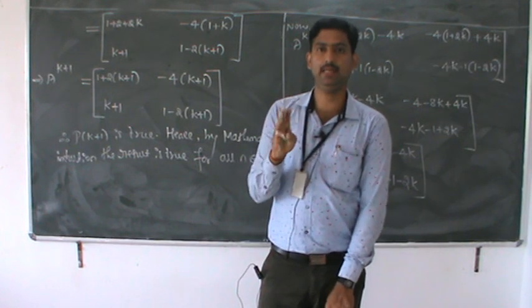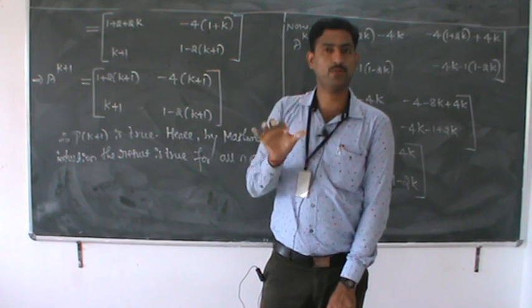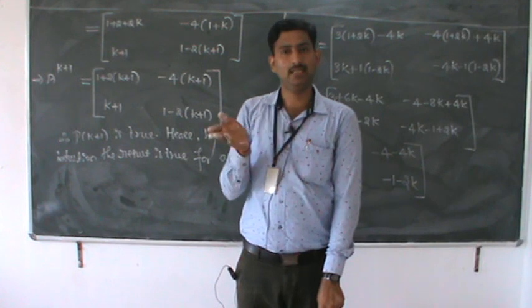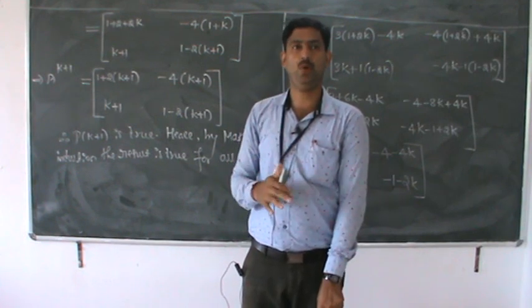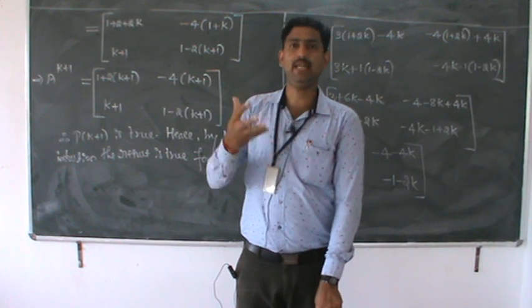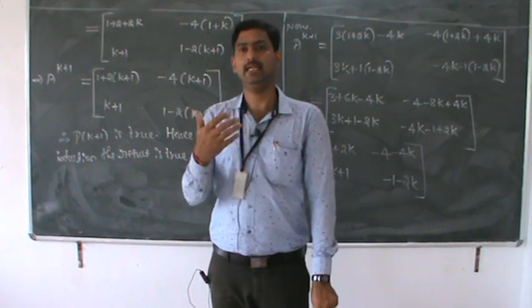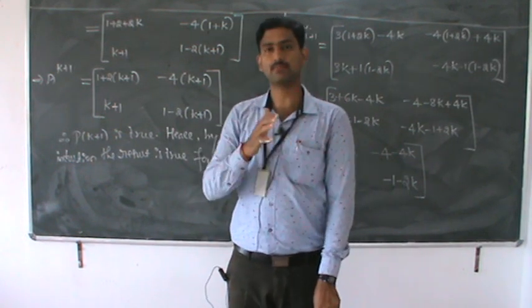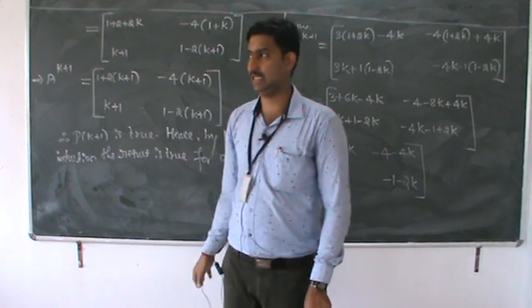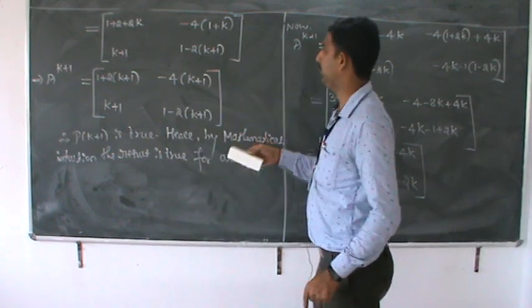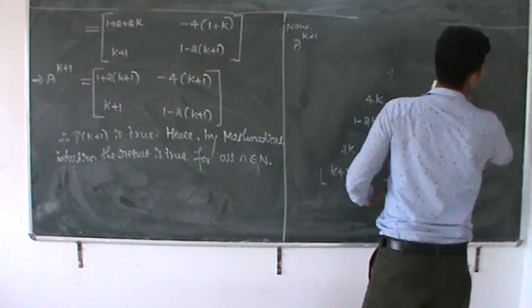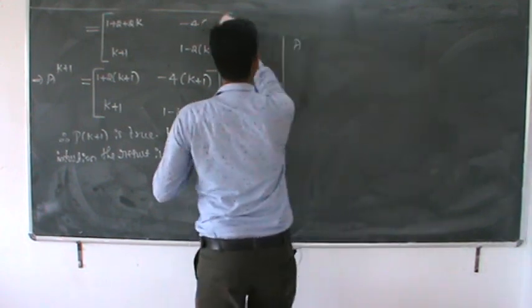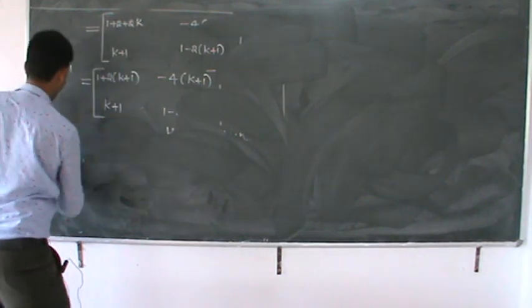Mathematical induction carries three important steps. One step is P of 1 is true. After that, another step is P of k is true or P of m is true. After that, third step is P of k plus 1 is true or P of m plus 1 is true. If all the categories get valid, then we say that the problem is taken as mathematical induction. Correct? With the help of mathematical induction, we prove two results. After that, we move towards another small miscellaneous problem that we have to discuss today.